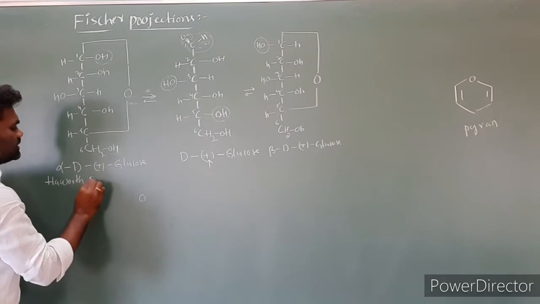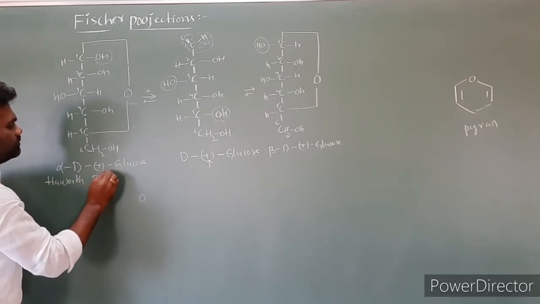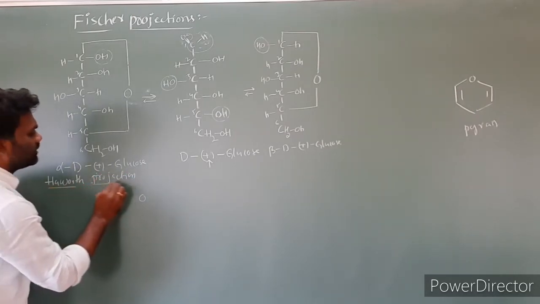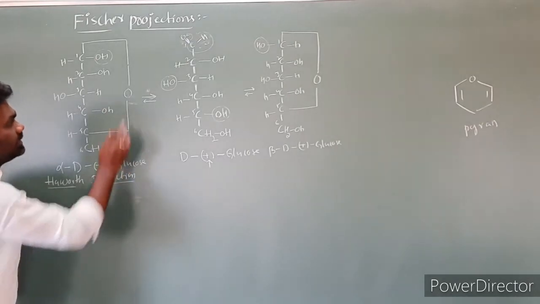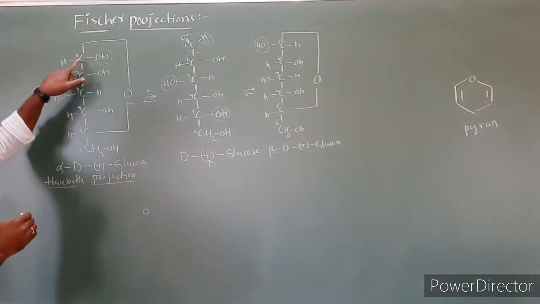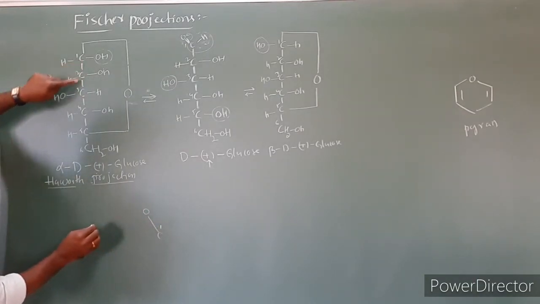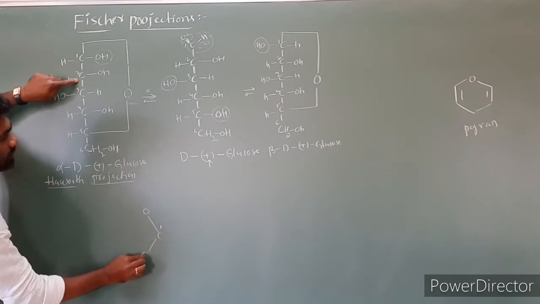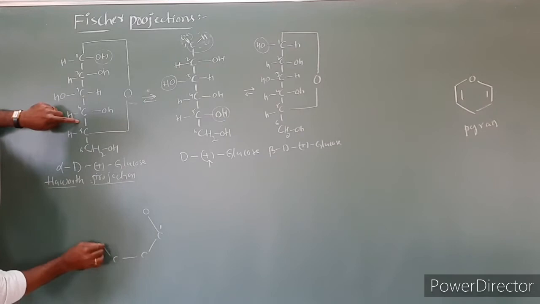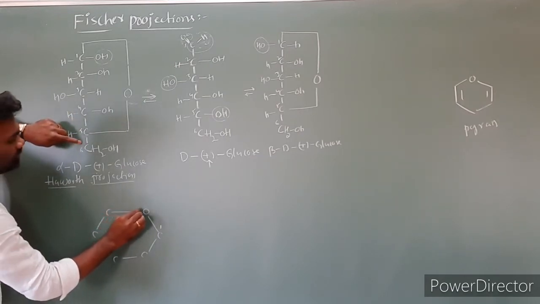Haworth structures, or simply Haworth projections. We have to call it Haworth structures also. So I am taking this oxygen here, and this is the first carbon, C1. This is the second carbon, next third carbon, next fourth carbon, next fifth carbon, ring formation.